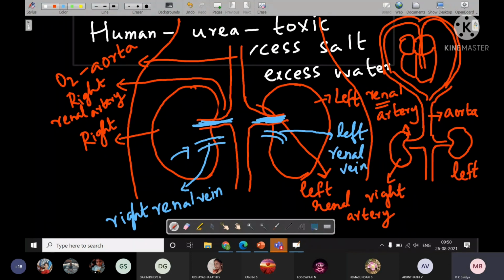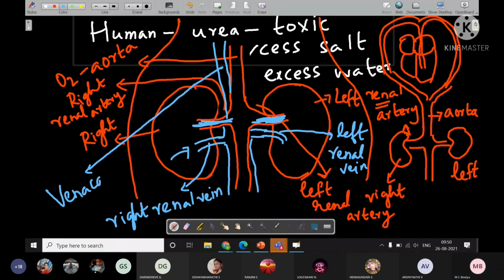Now these veins will always join together. Small veins will join together to form larger veins. You have learned that they join together and go to the heart. So they will join together and form the vena cava. That you have learned when you were learning the heart, no? That same vena cava might have carbon dioxide in the blood, but it will not have nitrogen waste, because the kidney removed that.